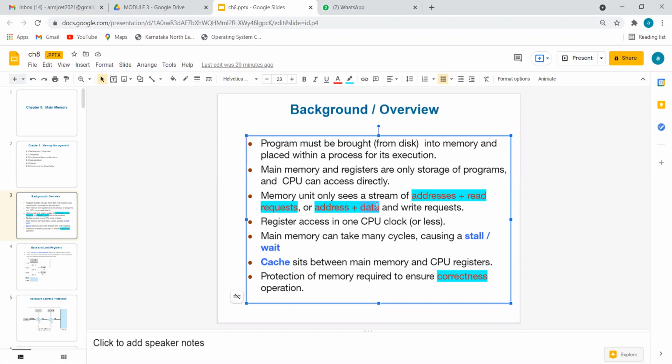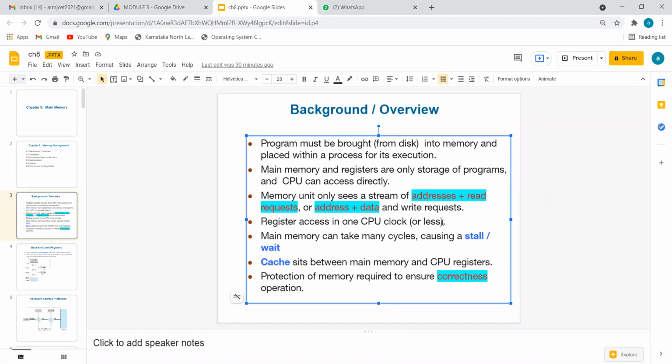So the data should be there. So for write you need address and data. For read you need address and read interest, because the data is already there. Next, to access data present in a register, the CPU will take 1 clock cycle. Please remember this.